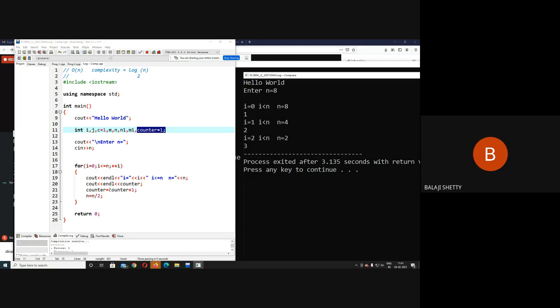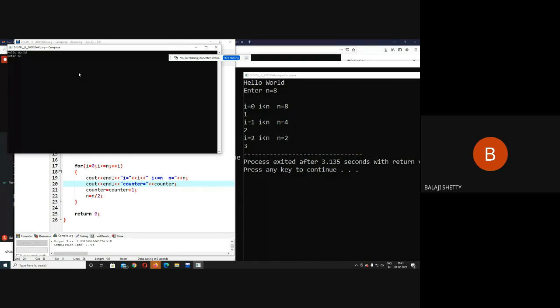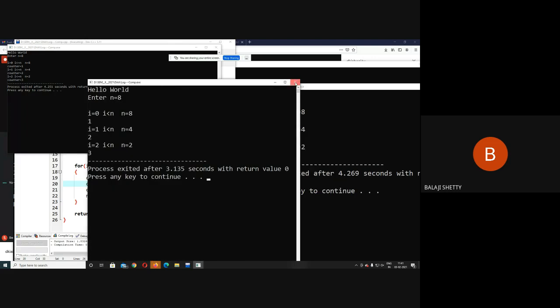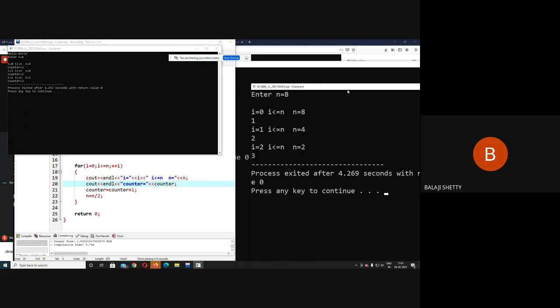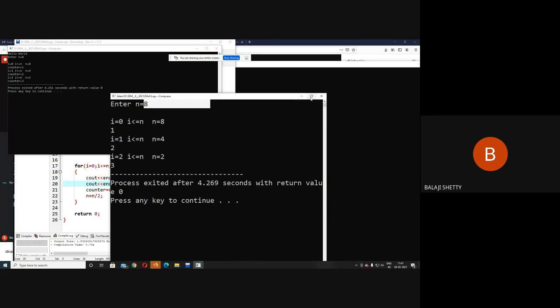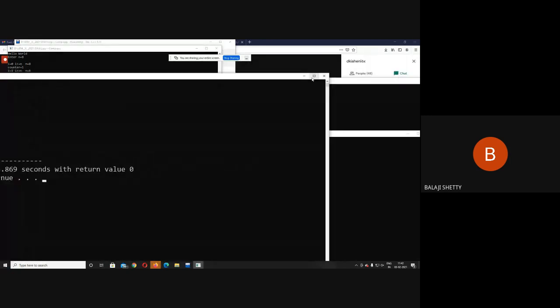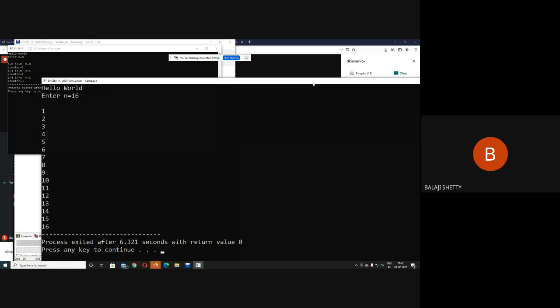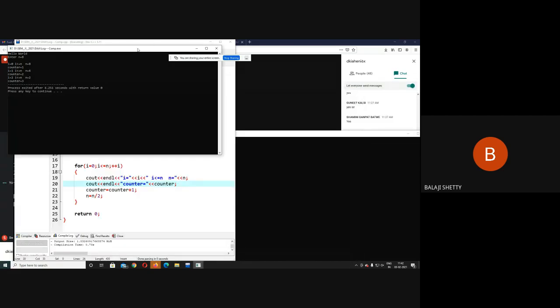Okay, so to understand in a better way, I write here counter equal to, and here counter. Again I run the code. Multiple windows are open, that is confusing, so I better close some of the windows. Okay, fine.